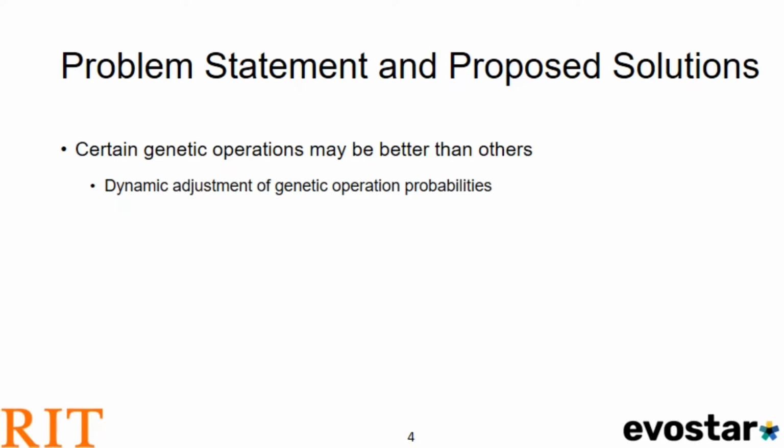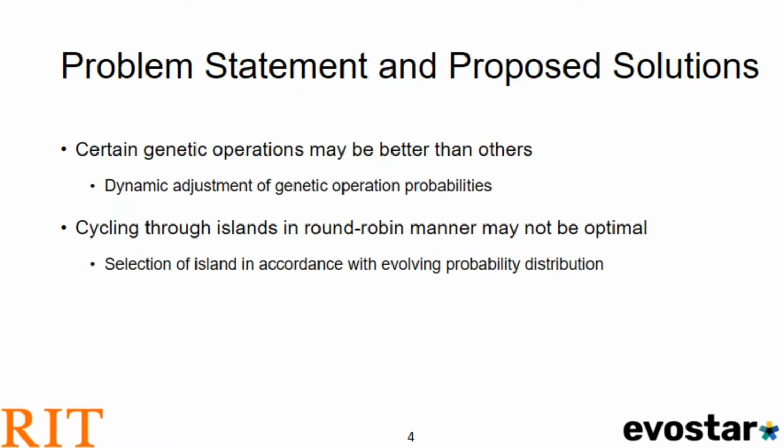Certain genetic operations may be better than others, and these will change over time depending on the current state of the population. As such, we should dynamically adjust the genetic operation probabilities to favor those that are currently performing well. Furthermore, cycling through islands in a round-robin manner may not be optimal because the populations of the islands tend to become heterogeneous over time. As such, we should select islands in accordance with an evolving probability distribution that favors those islands that have strong populations.